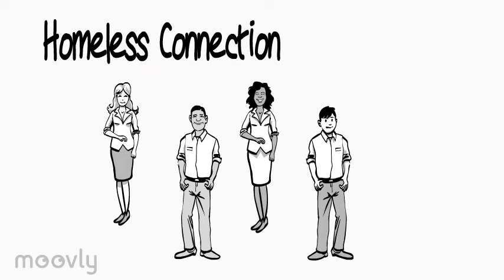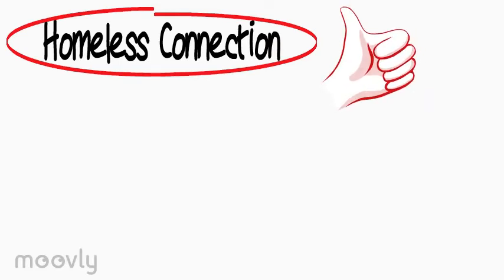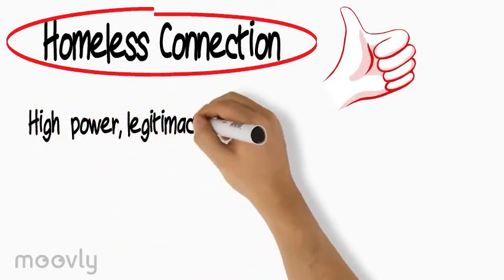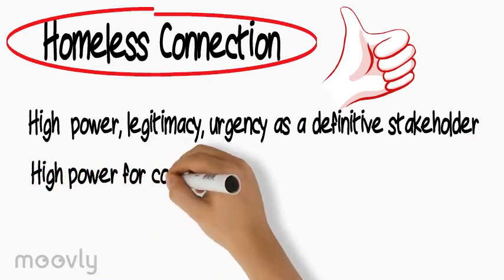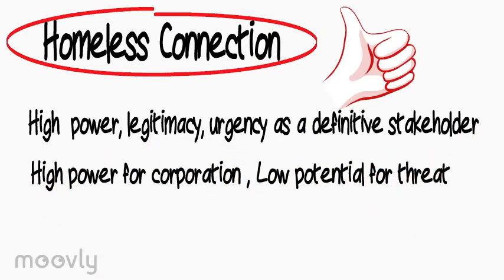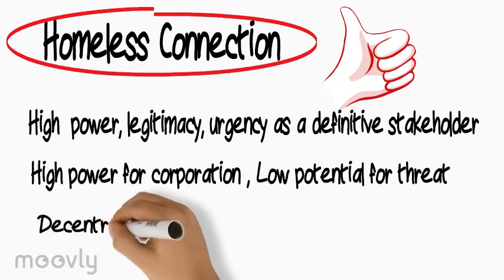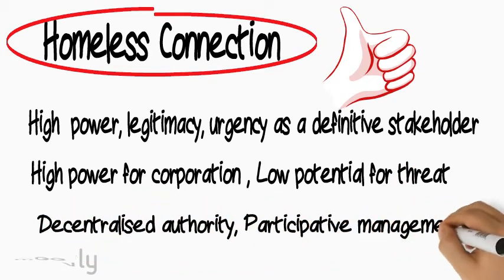Homeless Connection. Our employees are the foundation of our business. Homeless Connection is a primary stakeholder with high power, legitimacy, and urgency, known as the definitive stakeholder. They have high power for cooperation and low potential for threat. This will need to be maintained through decentralized authority and participative management.